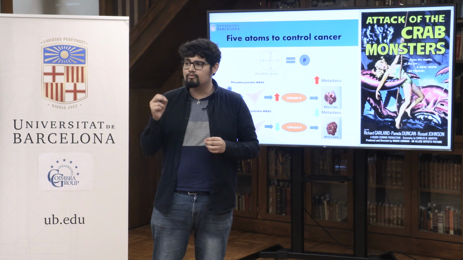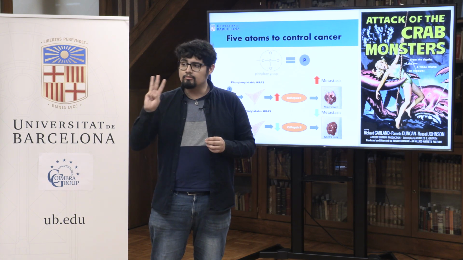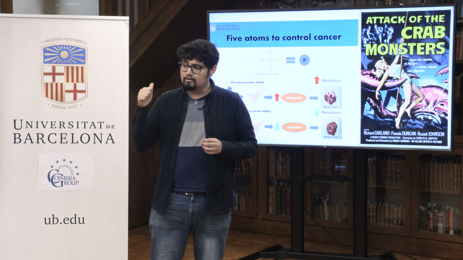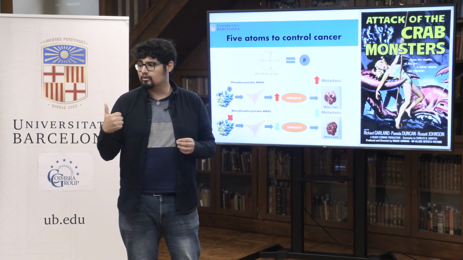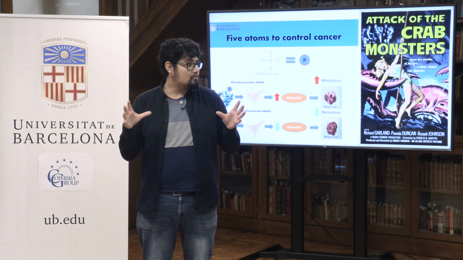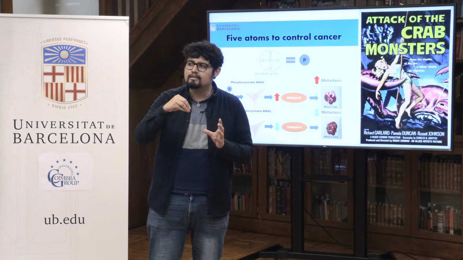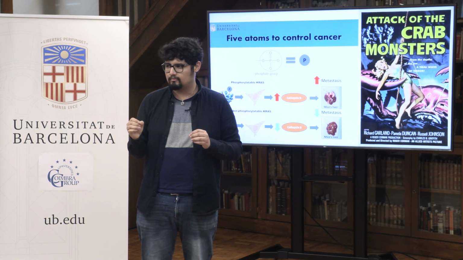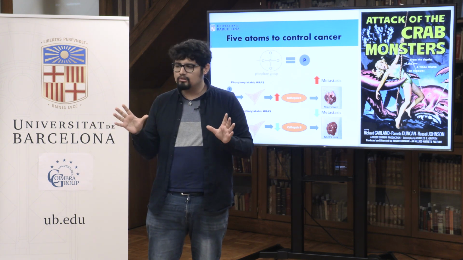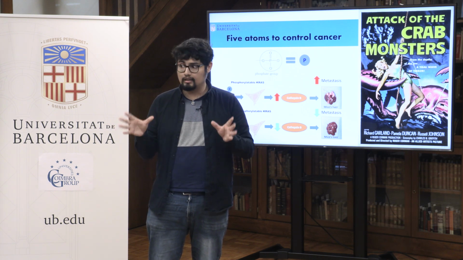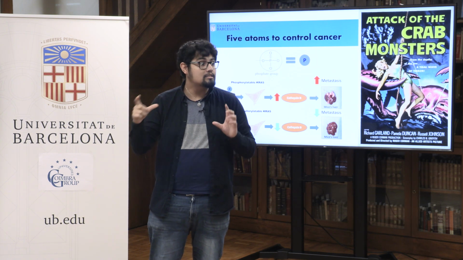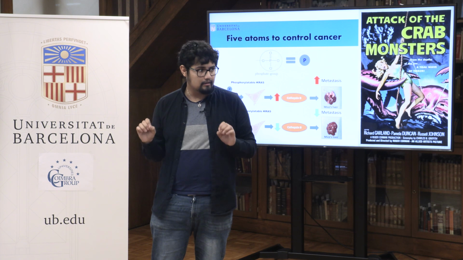One of the most lethal types of cancer is colorectal cancer, the third most common type of cancer worldwide and the second leading cause of cancer deaths. KRAS is a very important protein in colorectal cancer because it's mutated in 45% of the cases. But all the efforts to design drugs that specifically target KRAS have been mainly unsuccessful. Nevertheless, KRAS activity relies on small changes in the protein, such as phosphorylation. Phosphorylation adds only 5 atoms into the protein, but these 5 atoms can change the behavior of the cells completely.